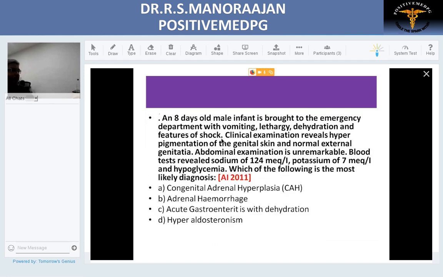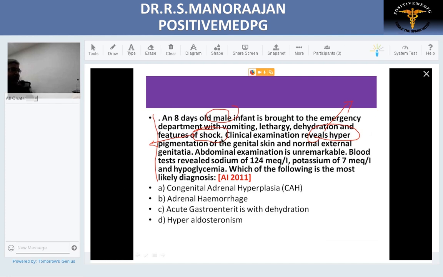Now, this question. Before going into the depth of this question, one request in general. Whenever you see a lengthy question, first request, don't get panicked. Every statement in that lengthy thing will have some clue for your diagnosis. So we'll look into here. 8-day-old male baby with vomiting, lethargy, and shock. If it is shock, it says only one thing. And in CAH, they are salt wasters. So if it is salt wasters, then there should be low aldosterone. Clinical examination reveals hyperpigmentation of the genitalia. That gives only one clue. There will be increase in your so-called sex steroids.